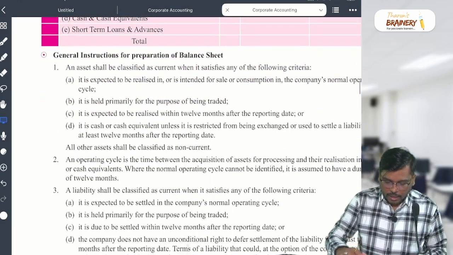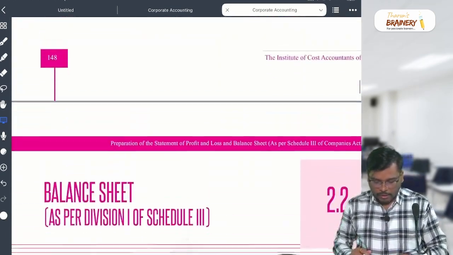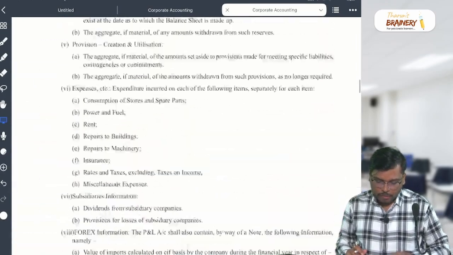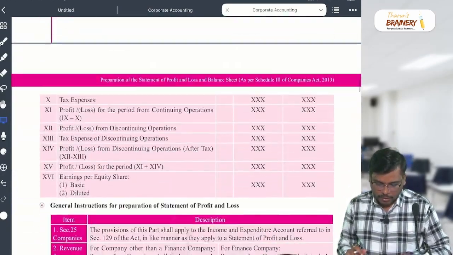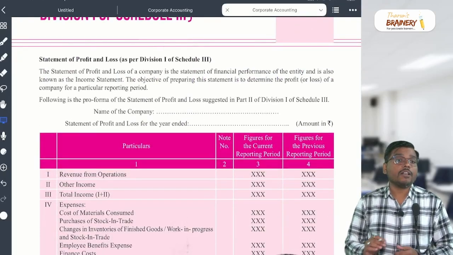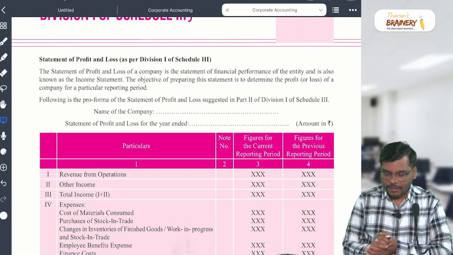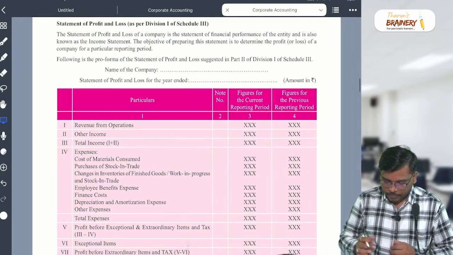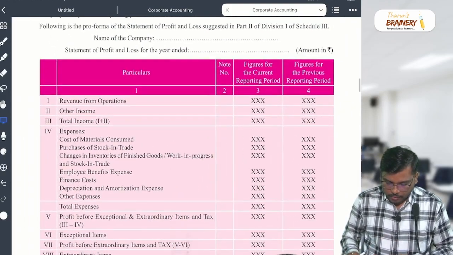My dear students, I hope with this the balance sheet format is completed. Now we are moving to the next format, called Schedule 3, Division 1, Part 2. Once you have studied this, that's it then. Now please focus. This is very important.